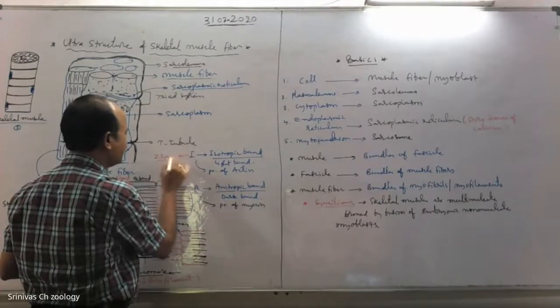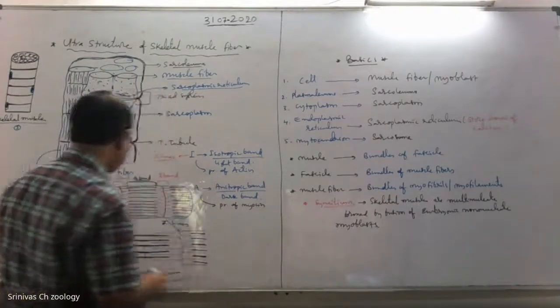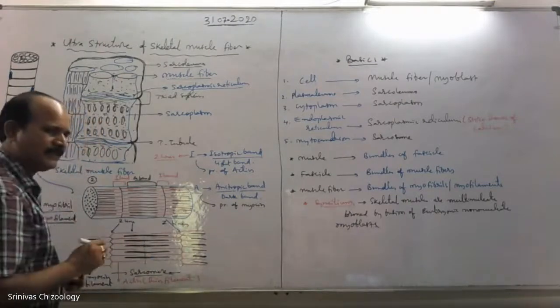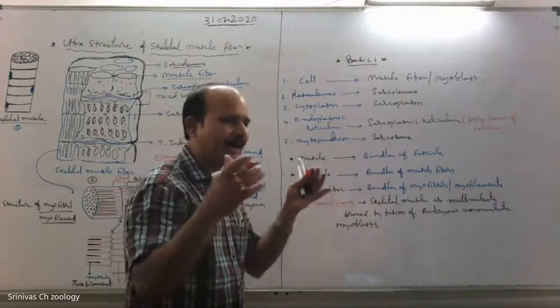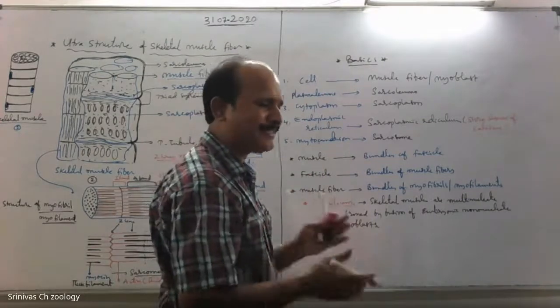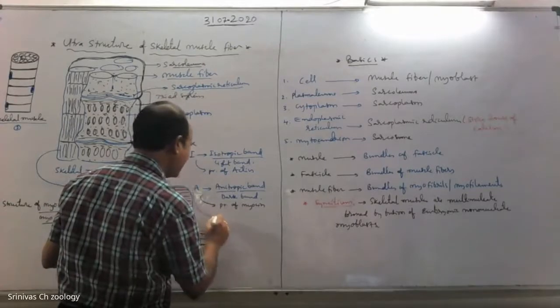And in the center of the A band, the M line is present. The myosin thick filaments are attached firmly in their position with the help of the M line. See here, the M line is present in the middle.